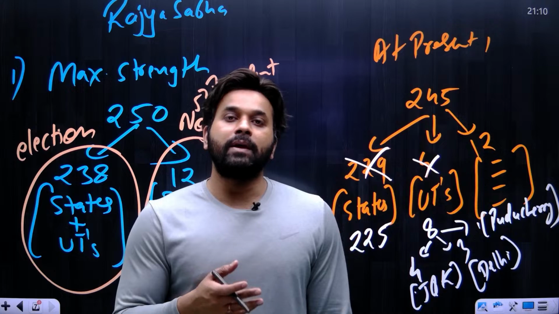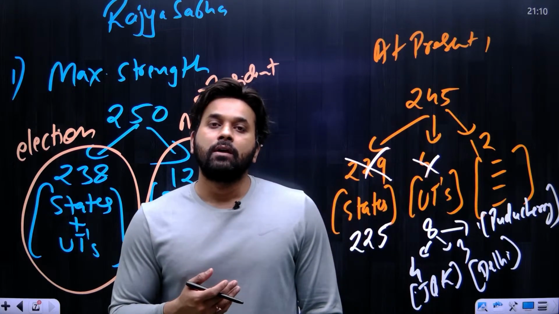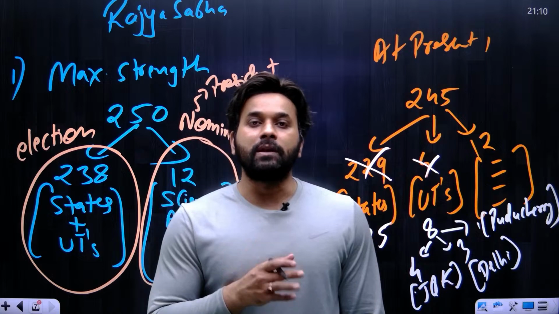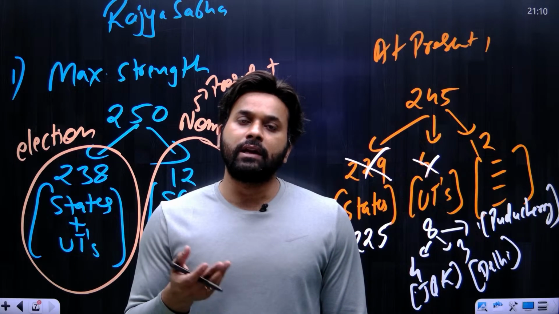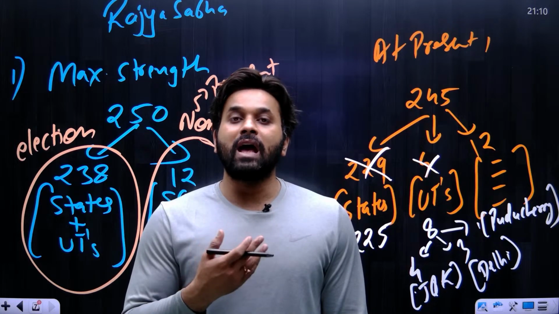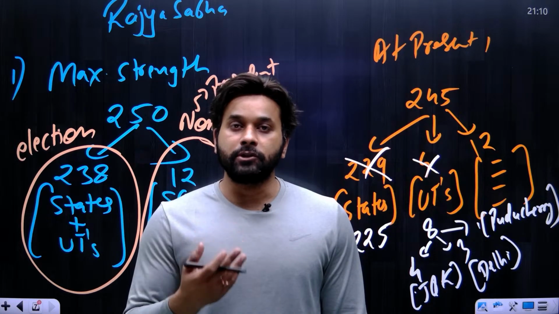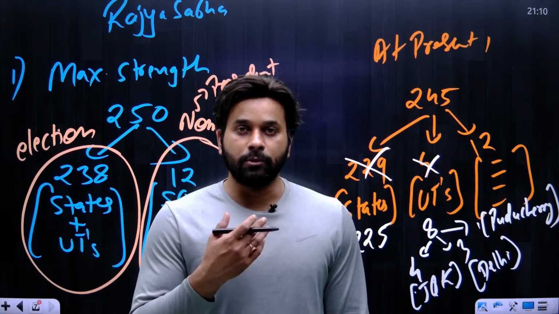Now what is the logic behind this, that why only 3 UTs have representation in the Rajya Sabha? The answer is simple: the population. The remaining union territories which have not gotten any representation in the Rajya Sabha, it is because they do not have sufficient population to ensure their representation in the Rajya Sabha. So it is because of the population.